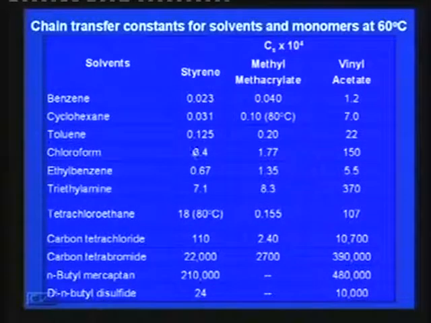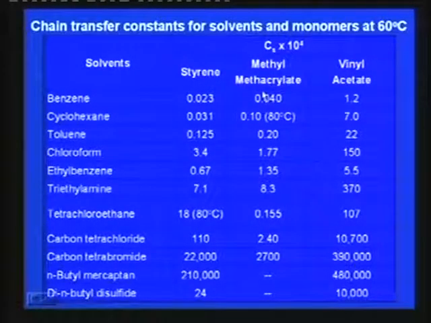Understand? Now, here you see chloroform is not a transfer agent for styrene or even methyl methacrylate, but it is a transfer agent for vinyl acetate. Then why do you call them solvents? Why do you call them chain transfer constants for solvents? Actually, when these solvents are used for polymerization of these monomers in a solution polymerization case, they show transfer activity, or participate in the transfer reaction from the growing chain of polystyrene, polymethyl methacrylate or polyvinyl acetate.